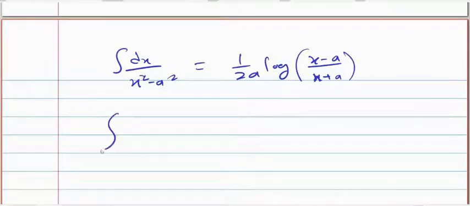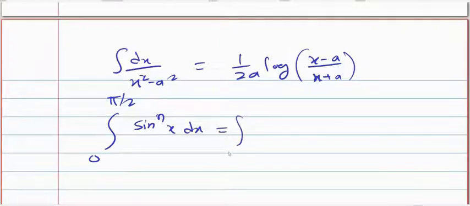Integration 0 to pi by 2 sin raised to power n x dx, and this integration is the same as integration 0 to pi by 2 cos raised to power n x dx.